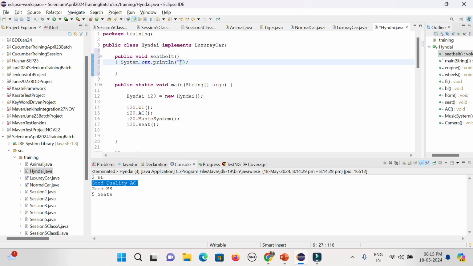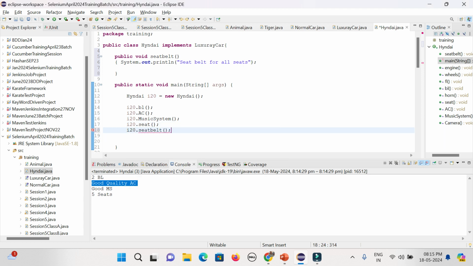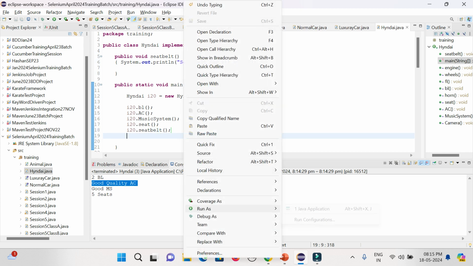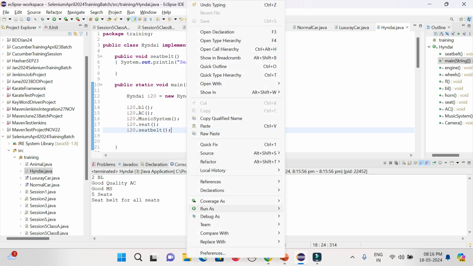Seat belt for all seats, that particular companies want to define, right? Then you can just call it also. So apart from that interface, you can also have a separate thing for your particular class level as well, in case the company wants to give something specific which is outside all the mandatory things. So that also can be possible.